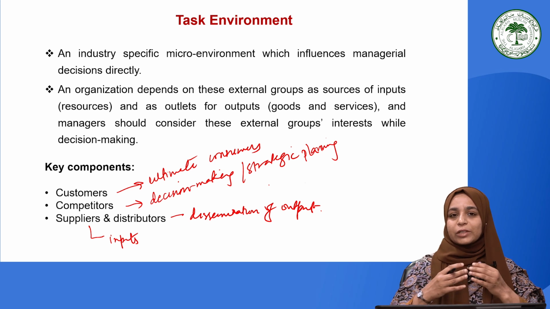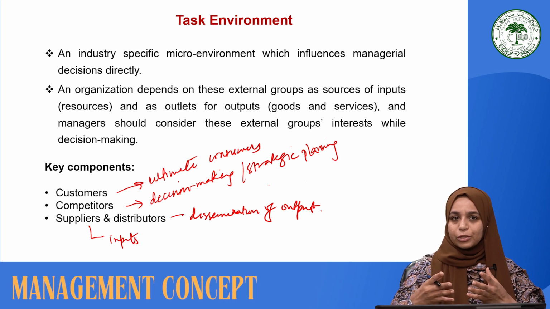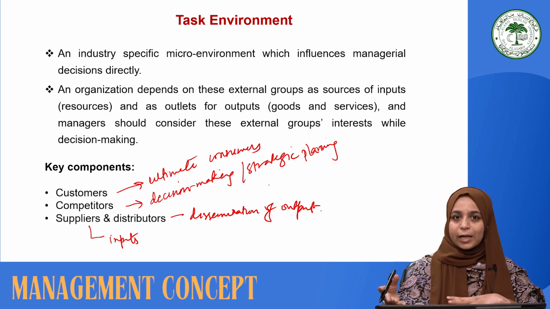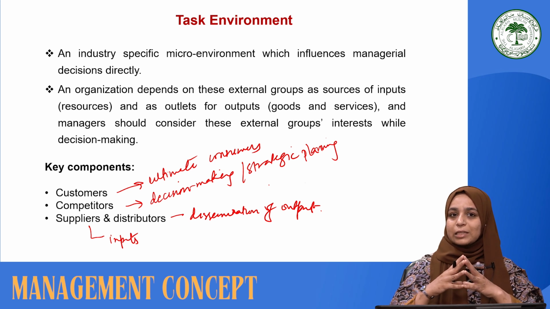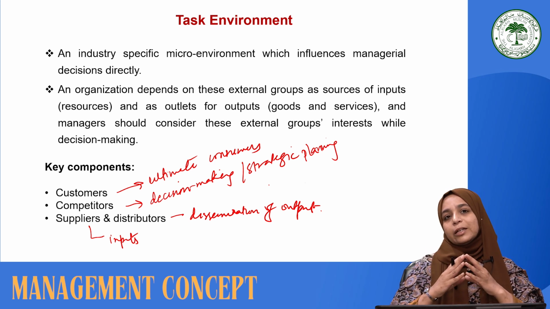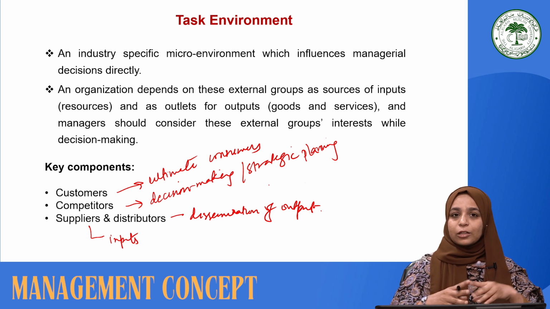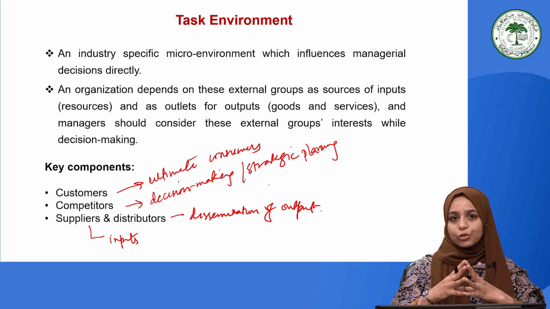or the terms and conditions and the nature of contracts with the suppliers and distributors, moreover availability of the suppliers and distributors to ensure that the right thing reaches the right people at the right time. So to ensure a balance on all of these parameters, which are external to the organization but are directly influencing the decision making of an organization, they are very critical. The stronger these elements are, the lower the organization is in a position to bargain.